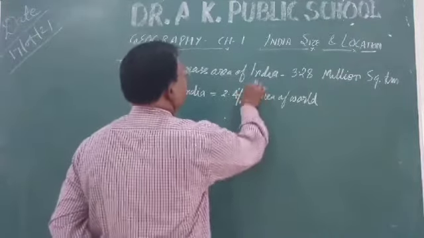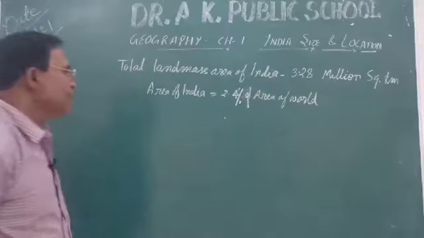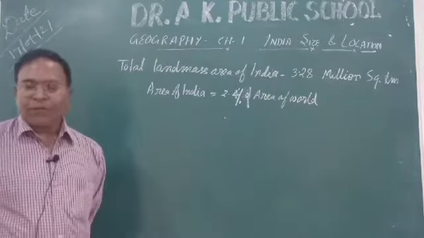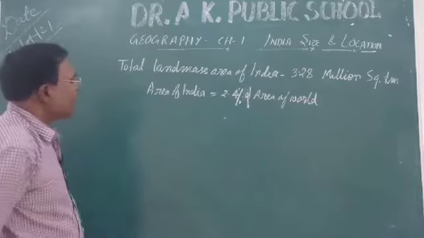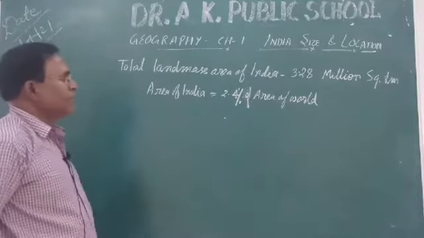Clear? So here we can say that India's area is 2.4% of the area of the world, and you can decide its land mass area along with this.